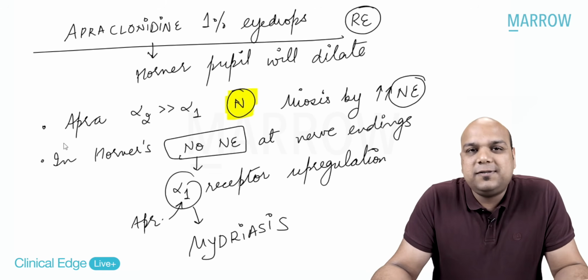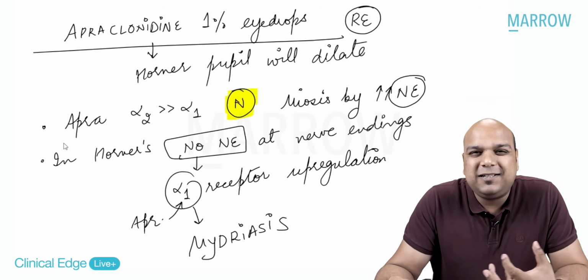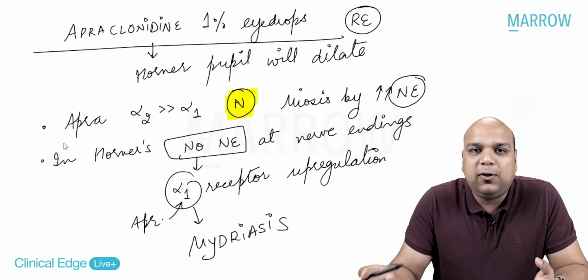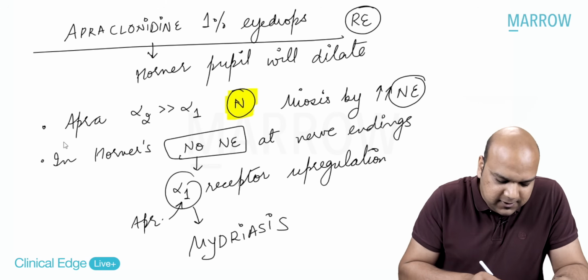Apraclonidine 1% eye drops. The other test which we could have done was the cocaine test, 4%, but cocaine 4% eye drops are not clinically available to us, so that's more theoretical. This is clinical apraclonidine 1% eye drops to confirm my diagnosis of a case of Horner syndrome.